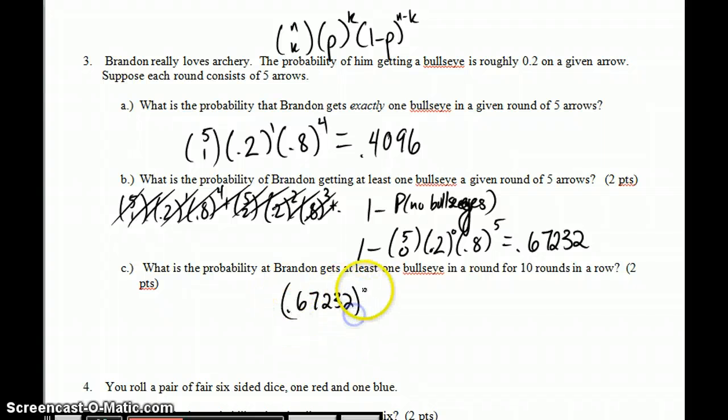So I want him to get 0.67232. I want to raise this to the 10th power because I want it to happen in each of the 10 rounds. And I want to do 1 minus the answer that we just got, which is 0.32768. I want that to happen no times, and I want to choose all 10 rounds to be bullseyes. So I can take 0.67232, raise it to the 10th power, and I'll get that that's about 0.0189.